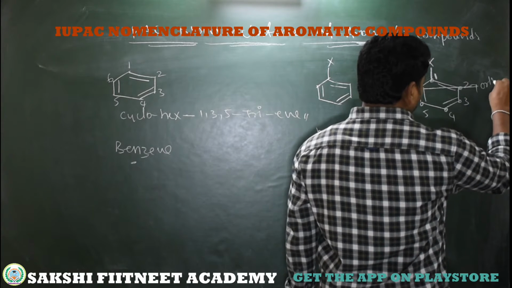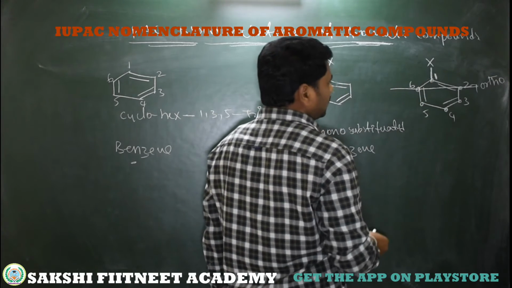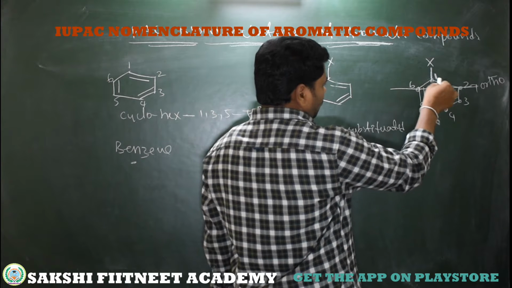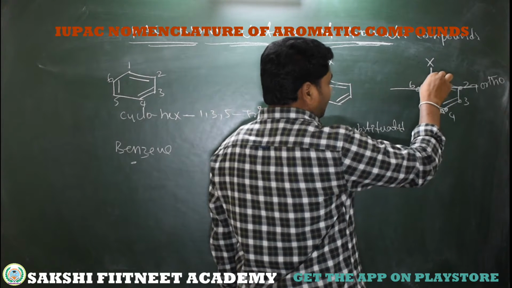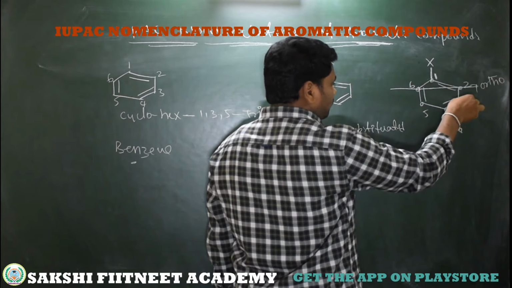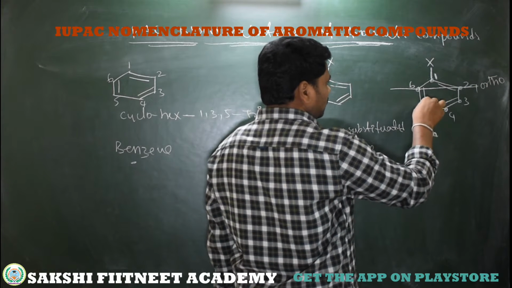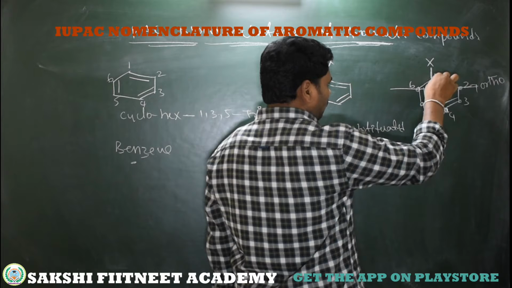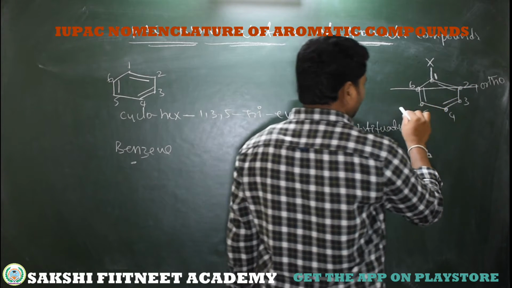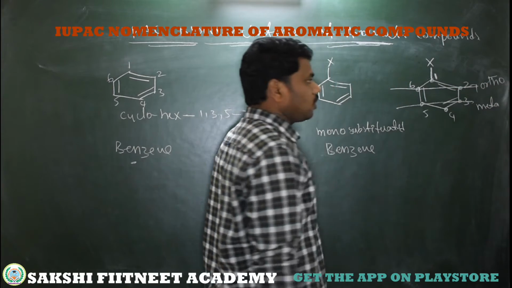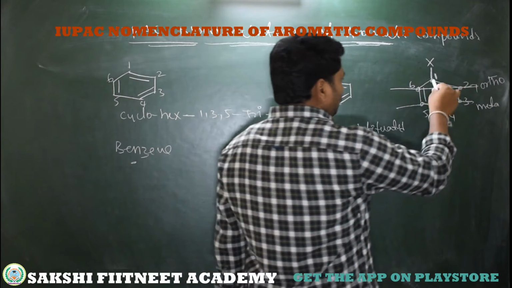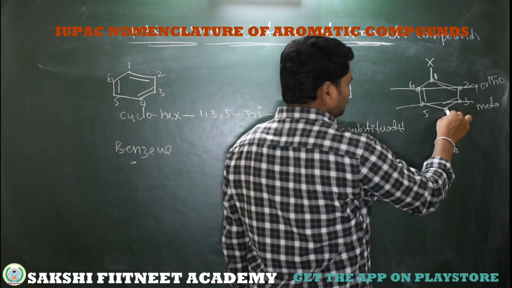Called ortho. What about the relation between 1, 3 or 1, 5? Here, this is the first position, and another substituent is at the third position or at the fifth position. The relation of this 1, 3 or 1, 5 is also called meta. And what about this 1, 4 relation?